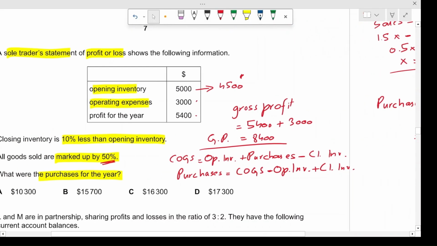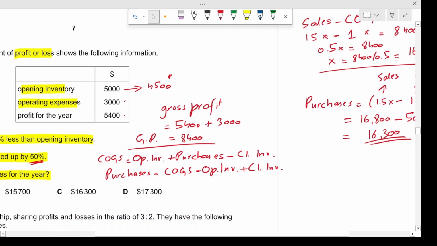First, we're going to compute the gross profit, which was $8,400. Why? Because we had the profit for the year and we had the operating expenses, right? So when we have that, we have the gross profit. Now we're going to rearrange the formula for cost of goods sold, which was opening inventory plus purchases minus closing inventory. When we rearrange it, it becomes purchases equals cost of goods sold minus opening inventory plus closing inventory.